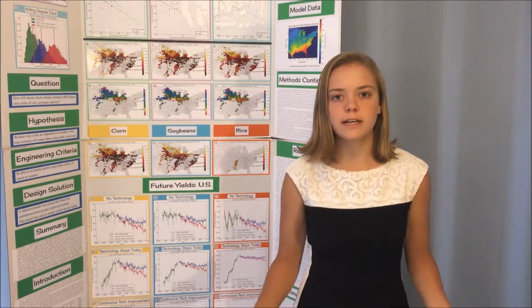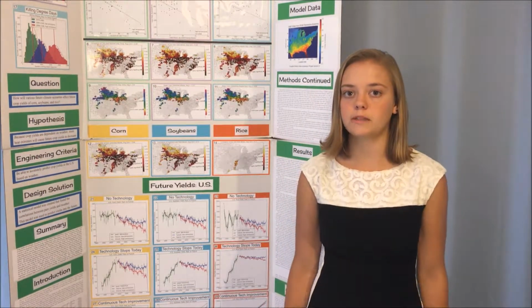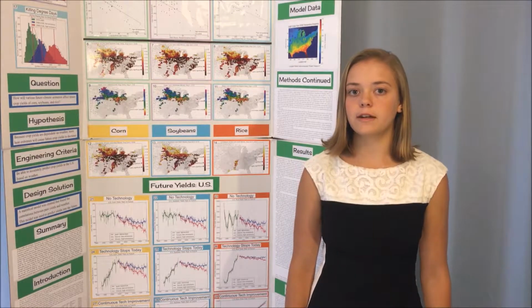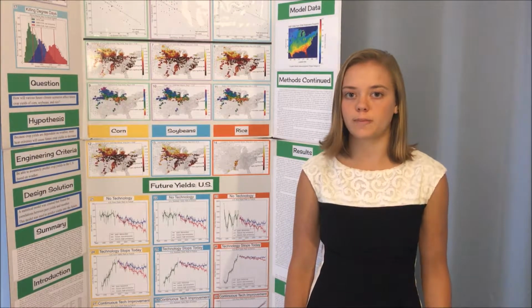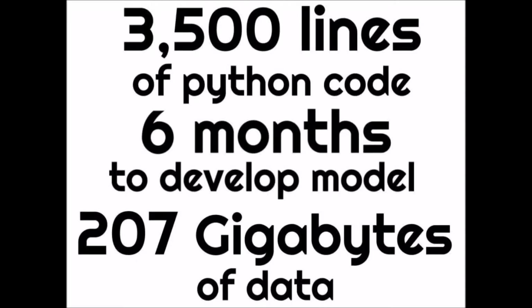decrease. In order to test my hypothesis, I had to create something that could accurately predict crop yields in the US based on weather. So I created a statistical model that found correlations between past yields and weather. This model was used to predict yields out to the future. In order to create this model, I wrote 3,500 lines of my own Python computer code, which took me 6 months to develop, and I also used 207 gigabytes of data.